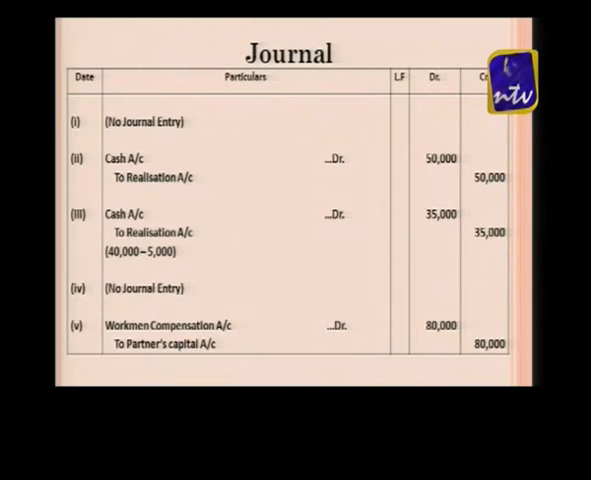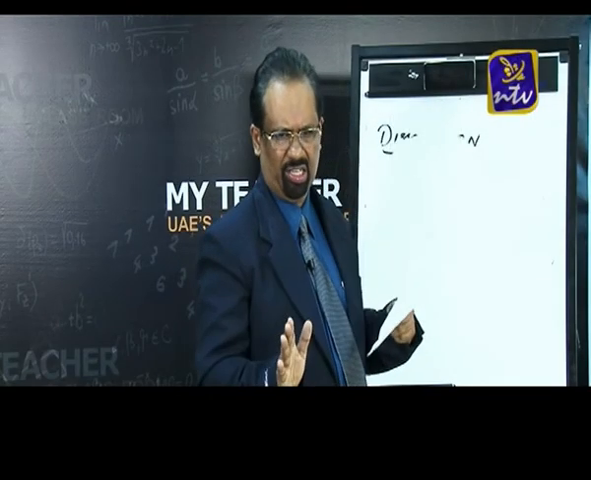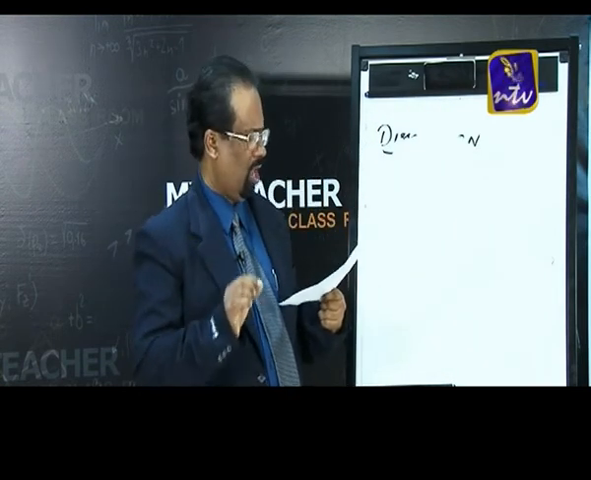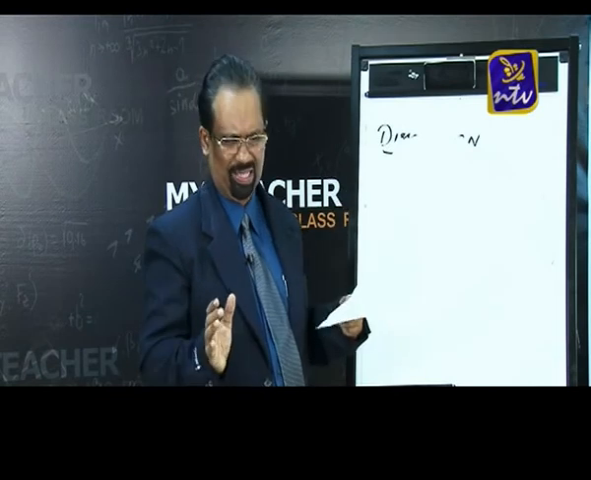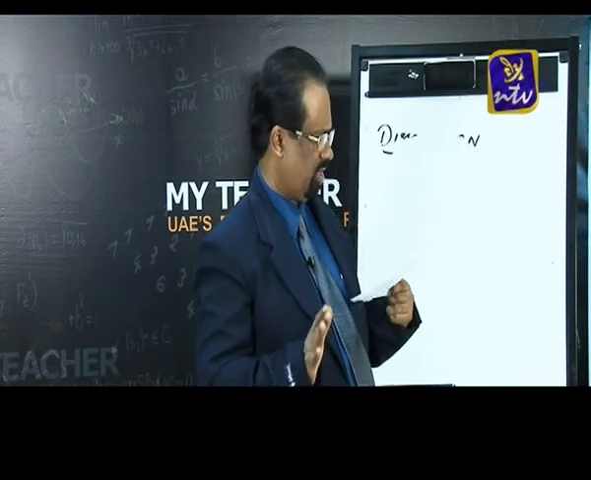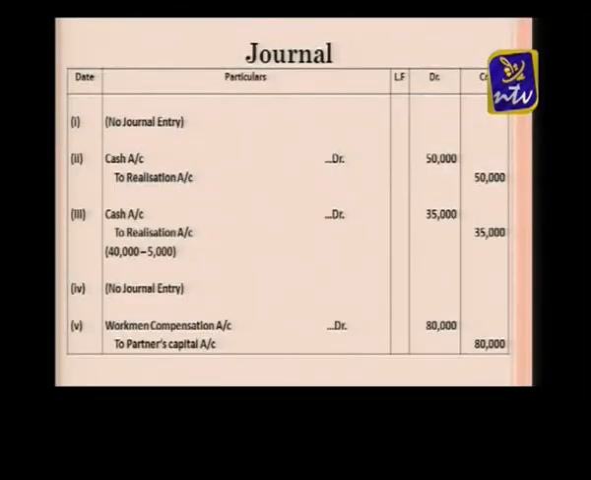So the goodwill is just like other assets, just like our land and building or plant and machinery, whatever it is, we just treat it as an asset. That is why we have no separate treatment for goodwill. Goodwill was found valueless, so for this we are not passing any journal entries.